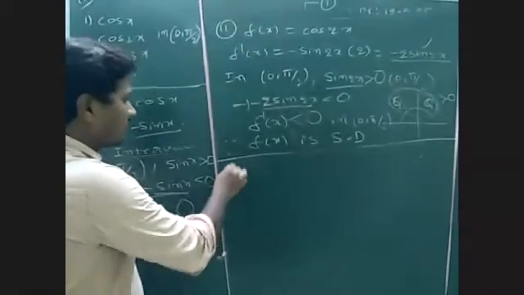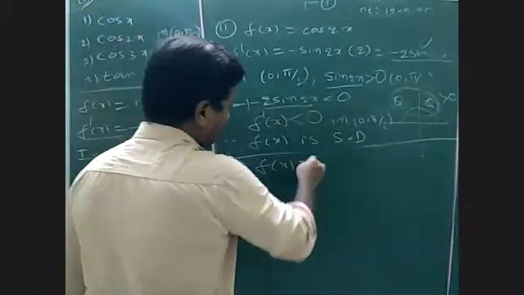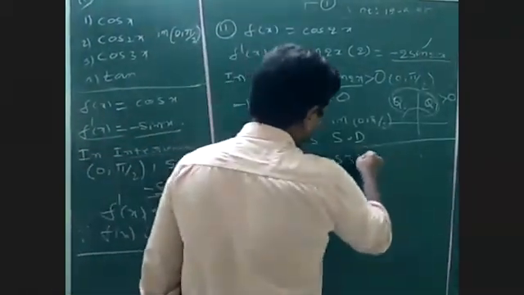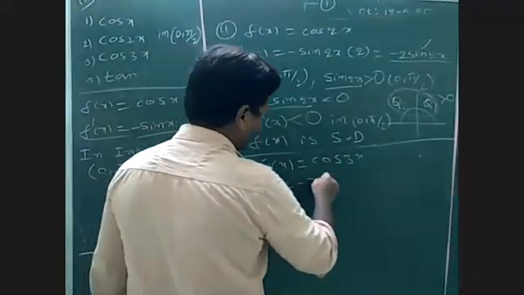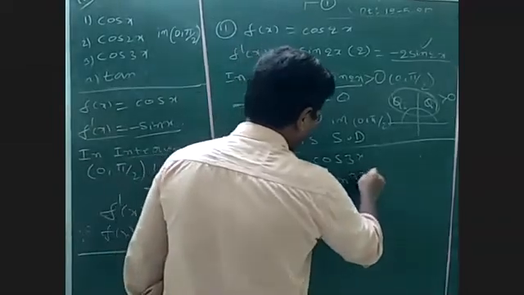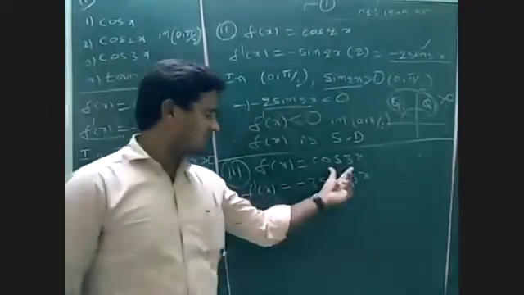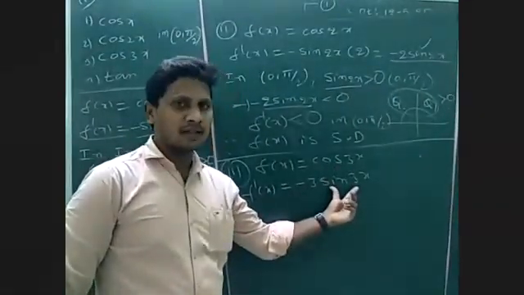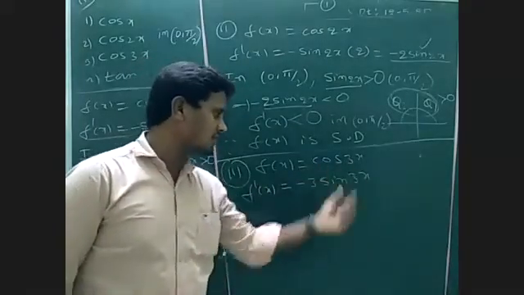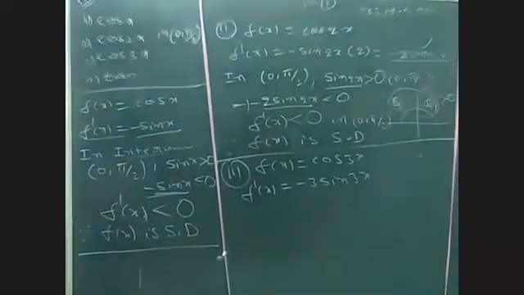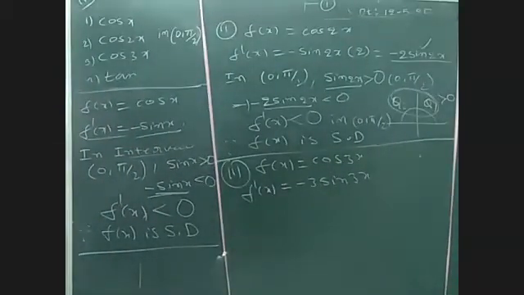But what about the third one? f of x is equal to cos 3x. f dash of x is minus 3 sin 3x, since the derivative of cos 3x is minus sin 3x times 3. And now we have to check whether it is less than 0 or greater than 0.